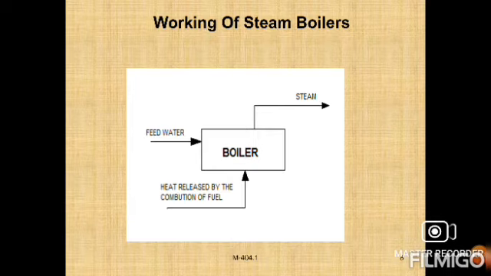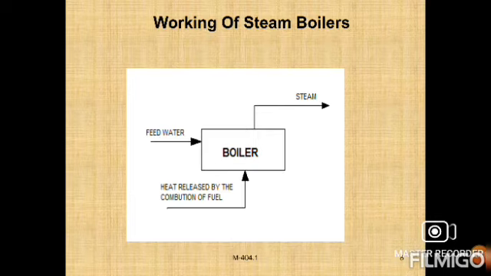What is the function of a boiler? The function of a boiler is to convert water into steam and to supply the steam at the required rate with the desired quality. The steam can be supplied from the boiler at constant pressure by keeping the steam generation rate and the steam flow rate equal, right? You can observe the figure here.